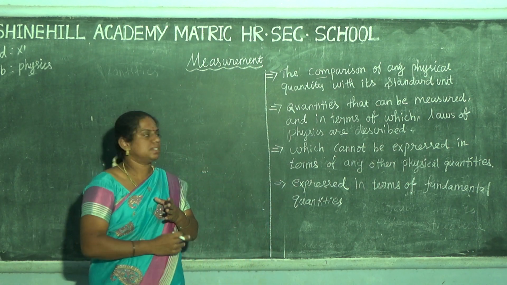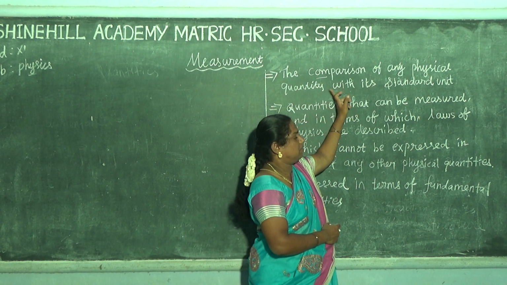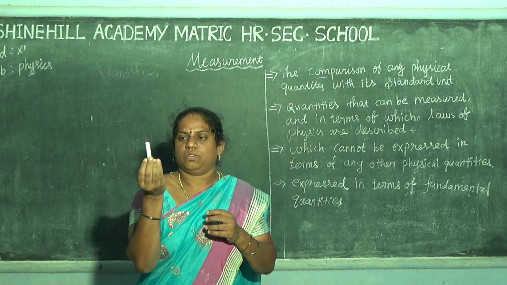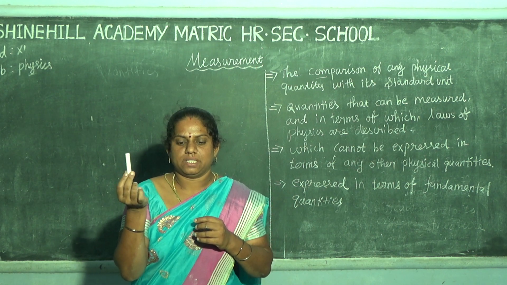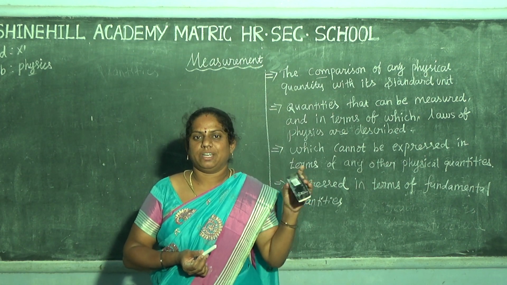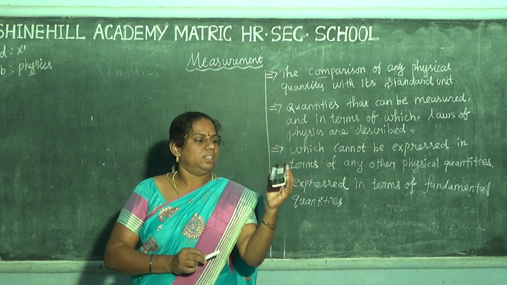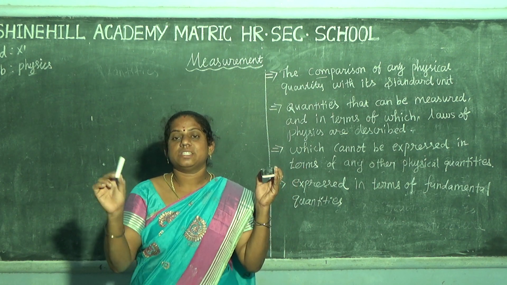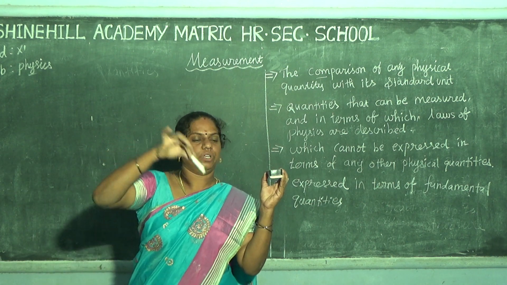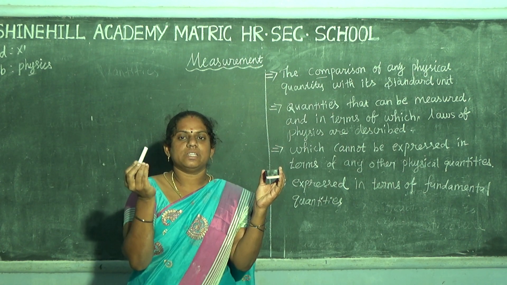But the full definition is the comparison of a physical quantity with a standard quantity. Comparison means this against that. This is a chalk piece. For example, this is a weight balance, with weights of 1 kg or 2 kg, just to imagine. This is the unknown weight. To determine the weight, first put it in your weight balance and compare it with, for example, 1 kg. So the weight is not yet compared.